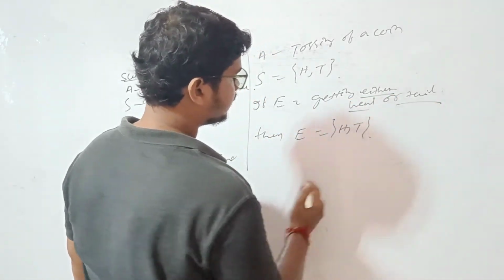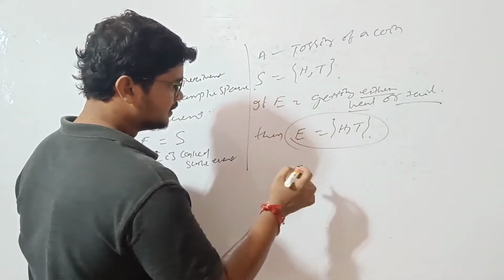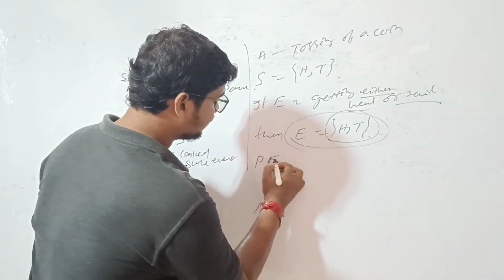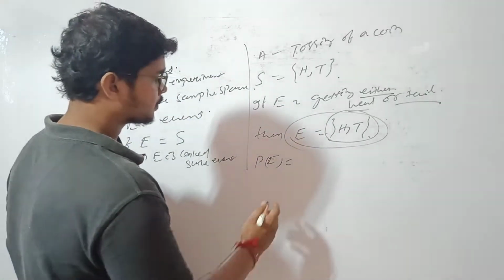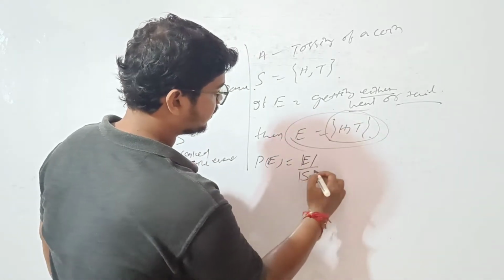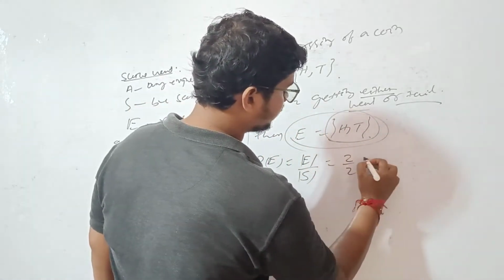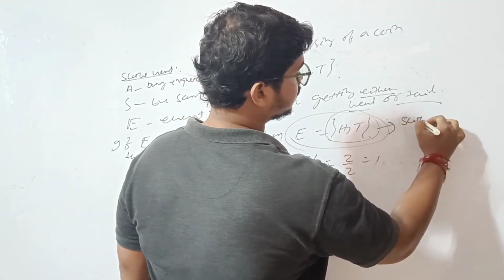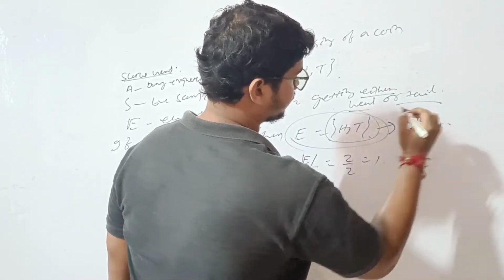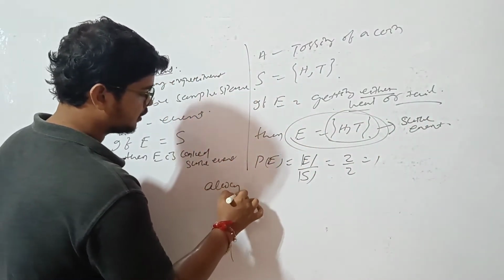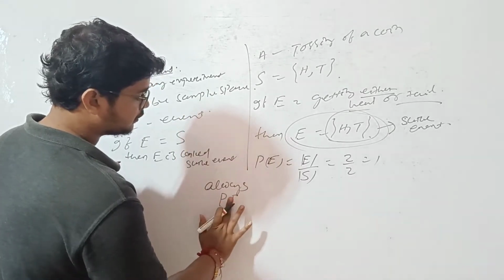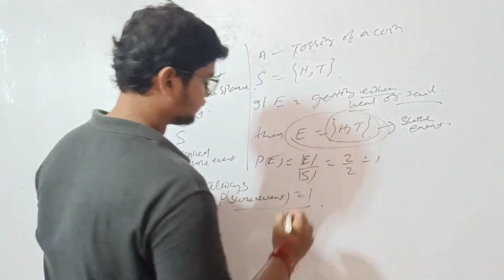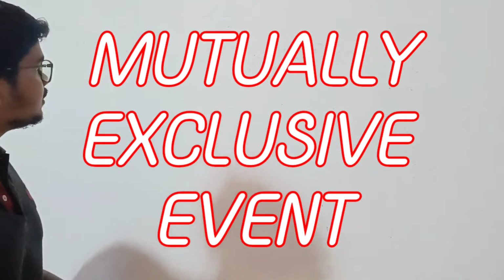In set E you get both H and T. Then probability of E equals E cardinality divided by sample space cardinality, equal to 2 by 2, equal to 1. This is called a sure event, and always the probability of a sure event equals 1.